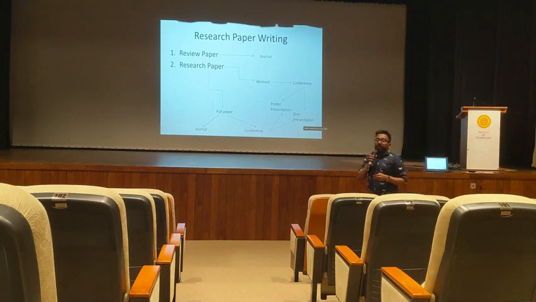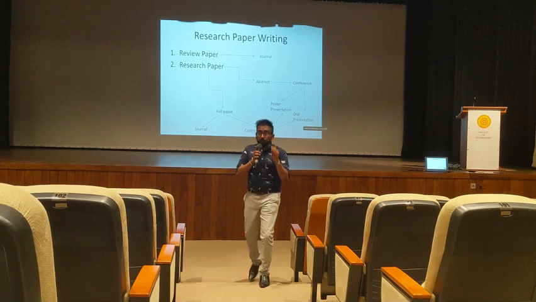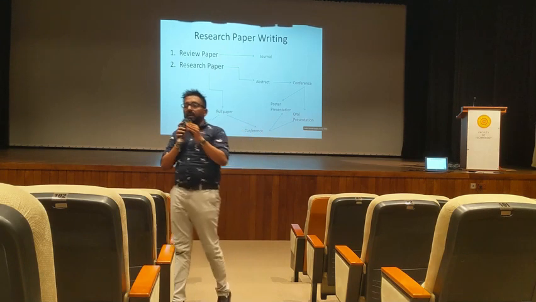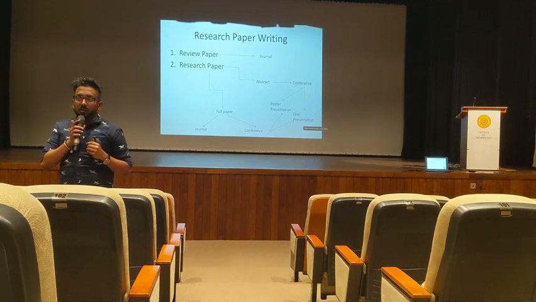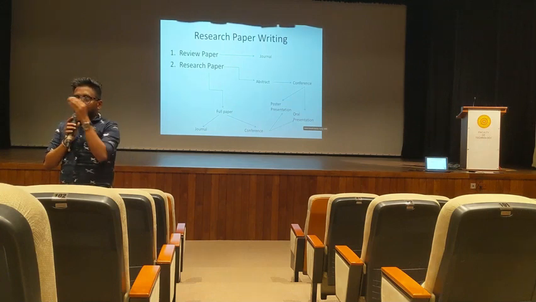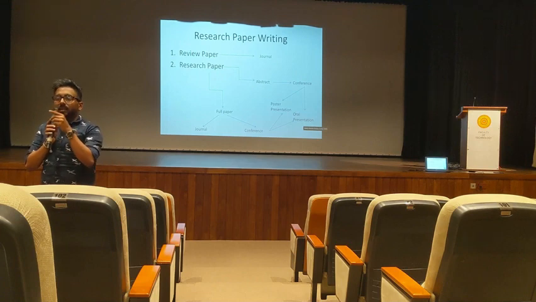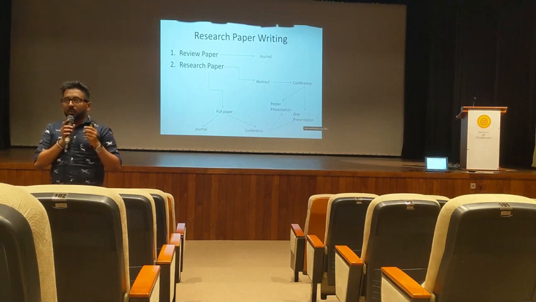Assume one of your friends has done a project and written a paper, but he hasn't published anywhere. It means it's useless. So you cannot use his data. Even if he has done it in the same area, assume both students are going to do the same topic, but he did it 1 year ago. He analyzed all the data, he has everything with him, but he never published. Now the next batch is going to do the same topic, but they cannot refer to his data because his data is not available online, not published. So it is a waste. His data is useless.